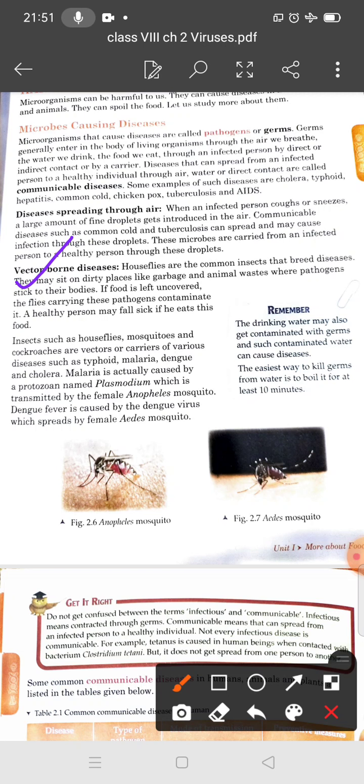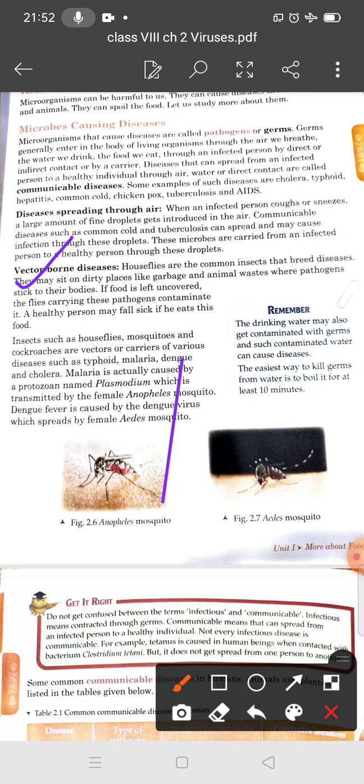There are other examples. You can take the example of mosquitoes and cockroaches also. They are vectors or carriers of various diseases such as typhoid, malaria, dengue and cholera.